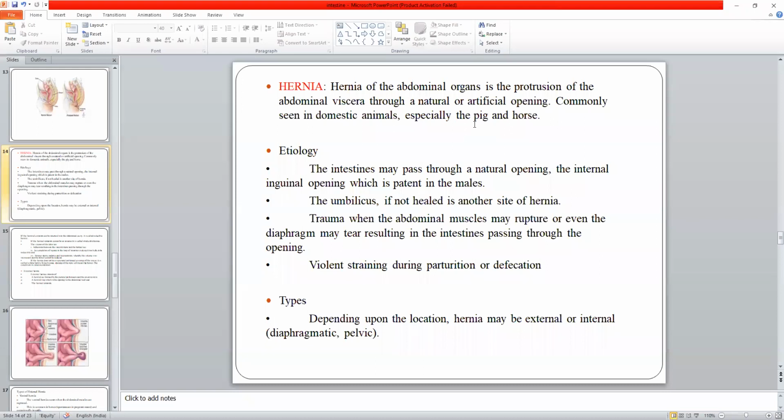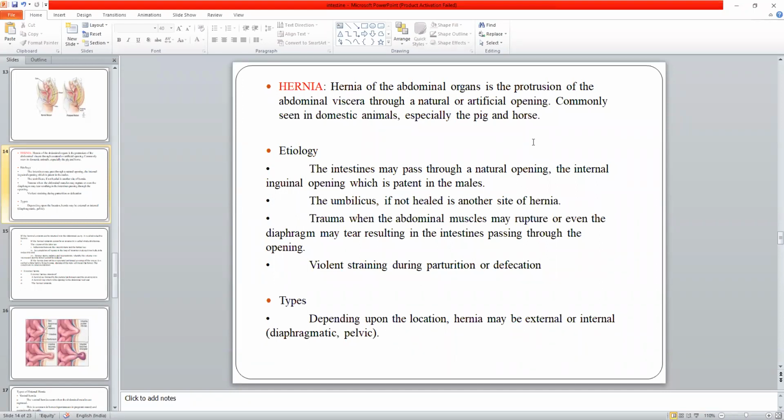In case of animals, due to aggression, intraspecific or interspecific fighting, sometimes the abdomens are ruptured by their horns or some other defending materials. So that will be the artificial opening, and the natural opening, as I've told you, can be the inguinal canal. So from any natural or artificial opening, if a part of the abdominal visceral organs comes in that opening along with the sac.